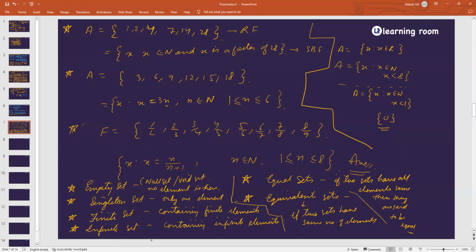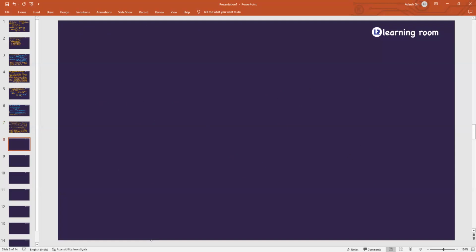Yes, sir. Nivedita, written? Yes, sir. Okay. Now see here, if I write a set A as 1, 2, 3, 4, and 5, and if I write set B as 2, 5, 7, 8, 1. So set A and B are equivalent but not equal.